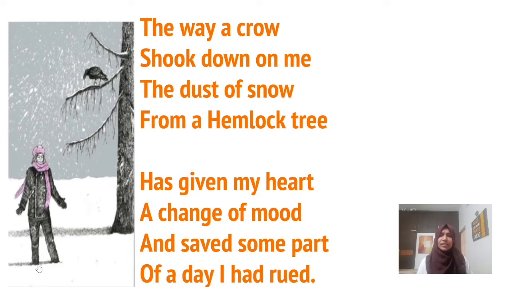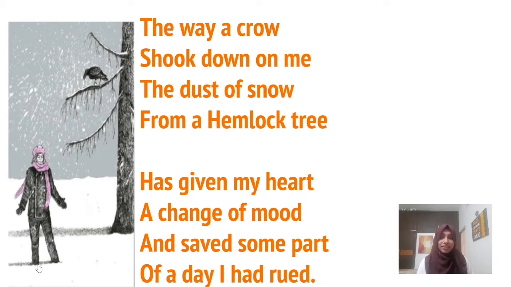And he had a feeling that he would waste the whole day because he was very sad. But when the snow fell on his body, it changed his mood from sad to happy. Now he realized that he had already wasted half of his day and he should utilize the other half.